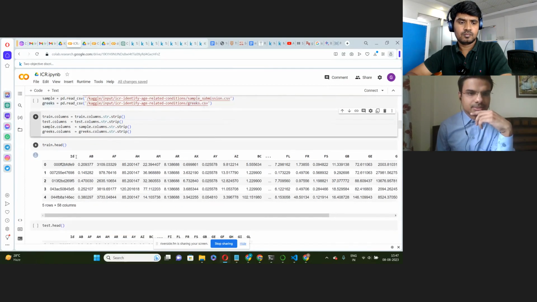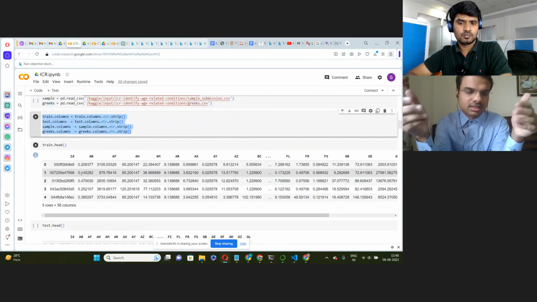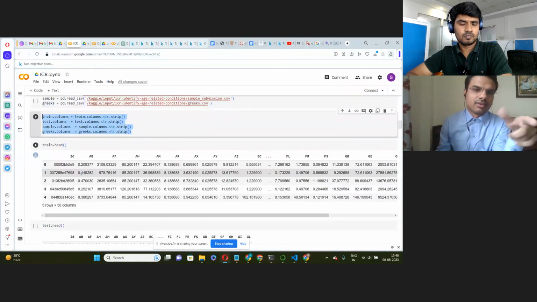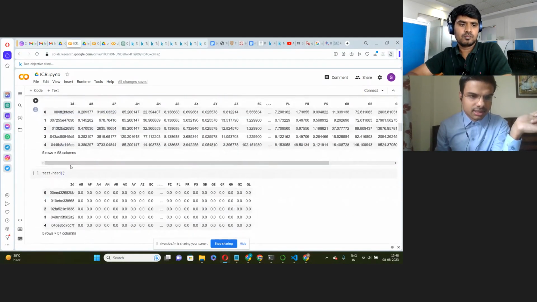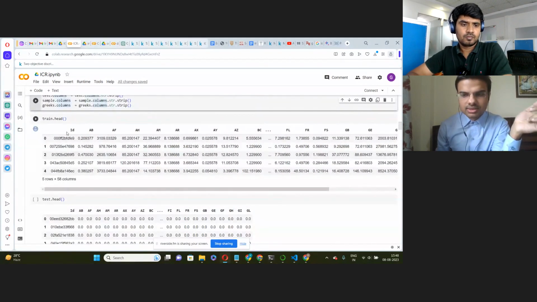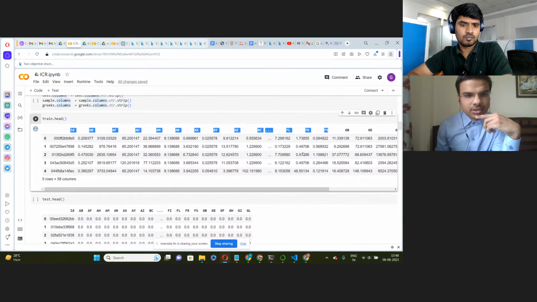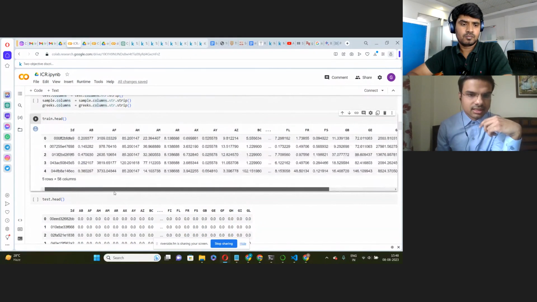After importing the dataset, we have used this code to systemize the column names, in case they have any spaces at the head and tail. So to remove that we have used this code. Then we display the dataset. All these columns are anonymous. The company has done this so that the data does not leak.